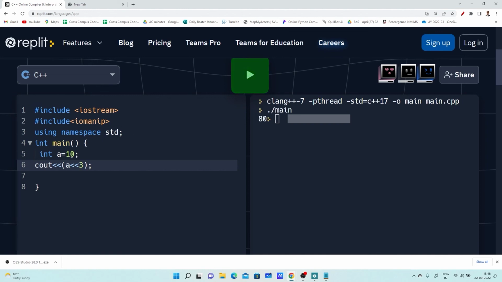Okay. Now I am considering 80, and now I am using this particular operator. It is the right shift, so it shifts bits to the right-hand side. It means we are dividing that particular number by 2 raised to the power of that many bits. So with 80, we are shifting 3 bits to the right-hand side. The result is the same as dividing. So once again I am writing this particular left shift operator.